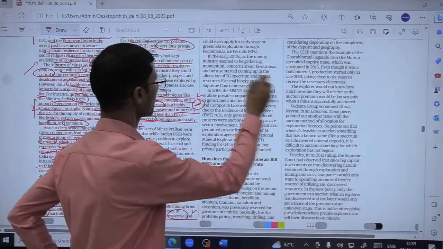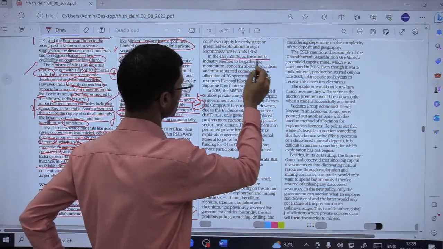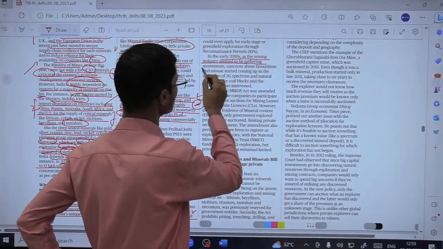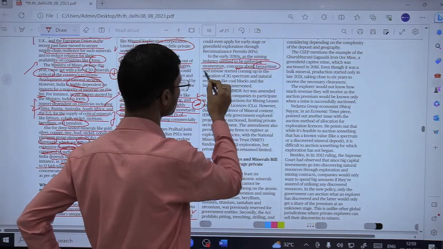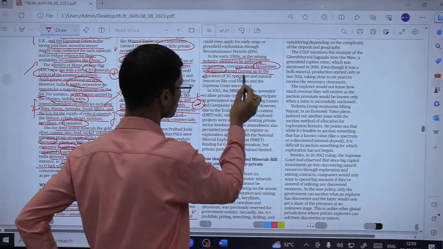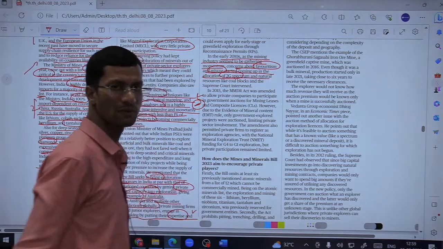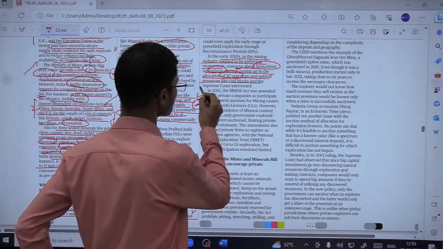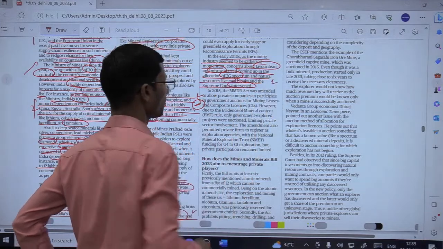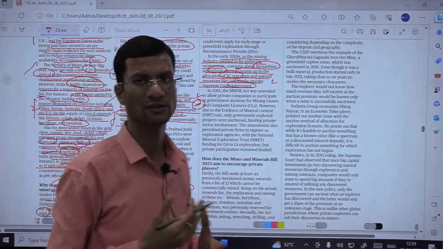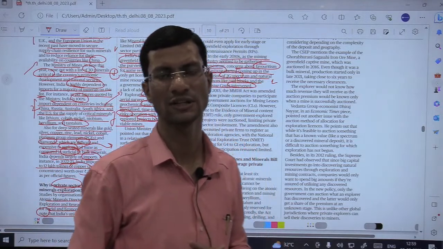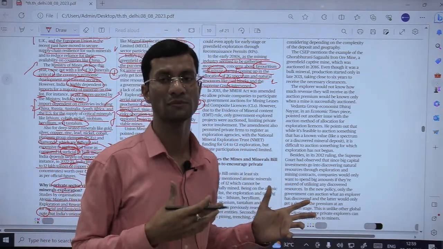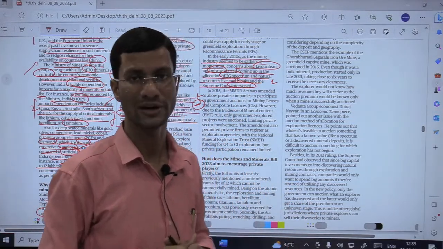Okay, so in the early 2010s, as the mining industry seemed to be gathering momentum, concerns about favoritism and misuse started coming up in the allocation of 2G spectrum. 2G spectrum allocation में जो गड़बड़ी हुई थी आपको पता होगा, and natural resources like coal blocks and the Supreme Court intervened. तो coal blocks के allocation में भी कुछ खामियां देखने को मिली थी, corruptions and all scandal हुए थे। उसमें कोल ब्लॉक जो उस टाइम के एलोकेटेड थे उसको सुप्रीम कोर्ट ने null and void declare कर दिया था, ठीक